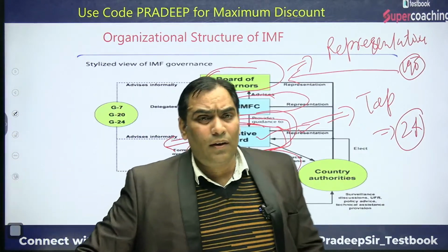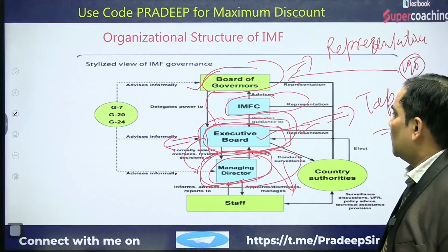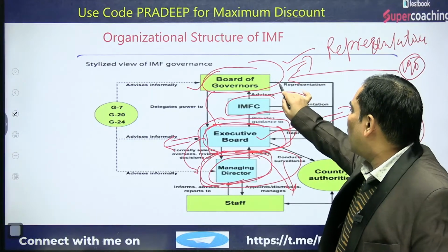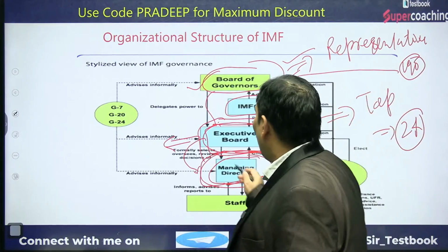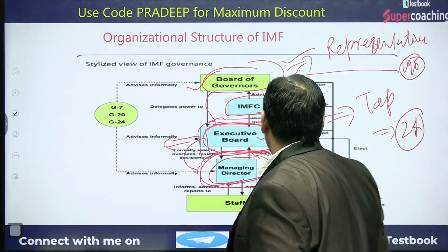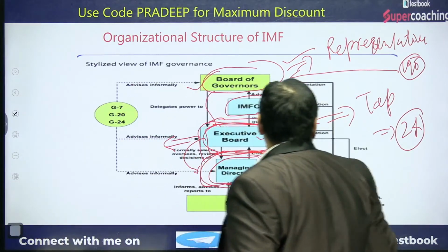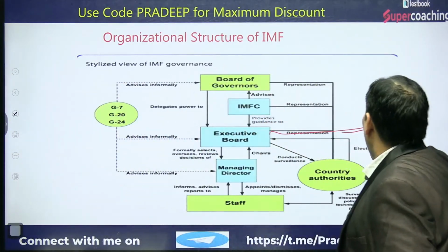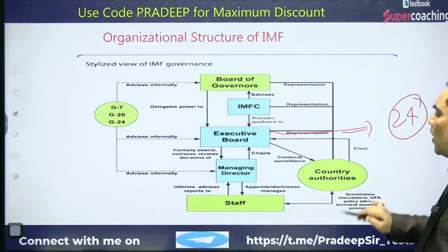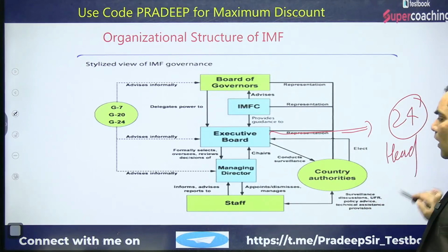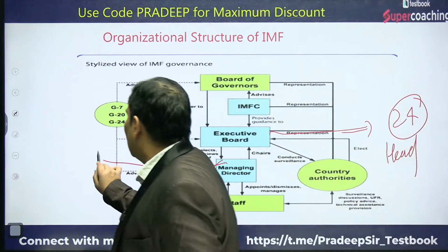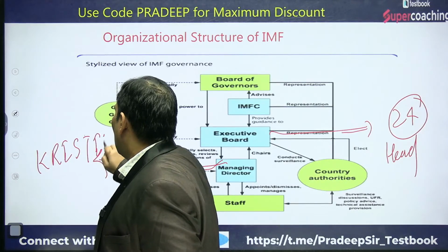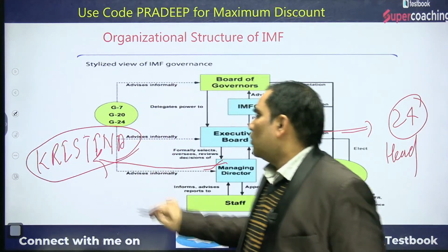So let me tell you that there is the board of governors, and all the countries have their representative in it. This board of governors appoints or elects the executive board. This executive board has 24 members and is headed by a managing director. And who is the current managing director? Christine Lagarde.